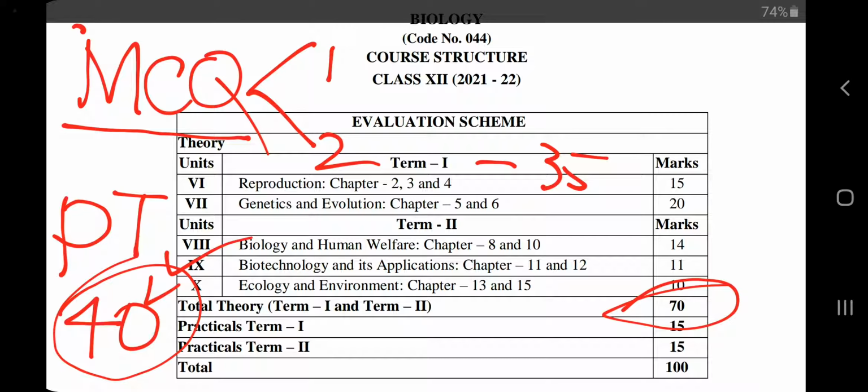Okay, so for term 2, you may see some descriptive questions. So you will get updates from time to time for the final examination. But for term 1, as far as I know, you will see only multiple choice questions. So for multiple choice questions, we need to take a slightly different strategy. Okay, no matter what type of question you are attempting.